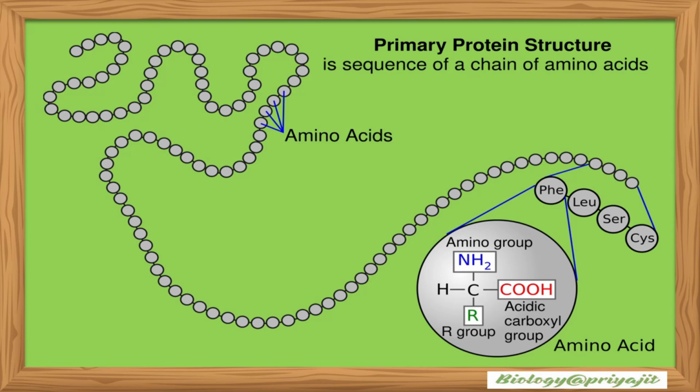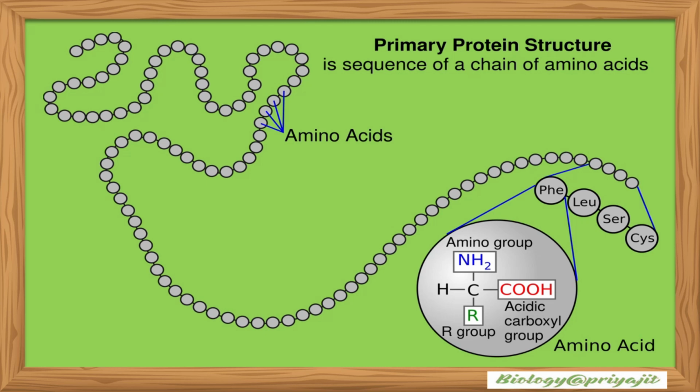Welcome, my dear students. Today we begin exploring the very foundation of every protein, the primary structure. Just like a long sentence is built from letters arranged in a specific order, a protein begins as a precise sequence of amino acids linked one after another. This unique order decides everything the protein will eventually become: its shape, its function, and even its stability.